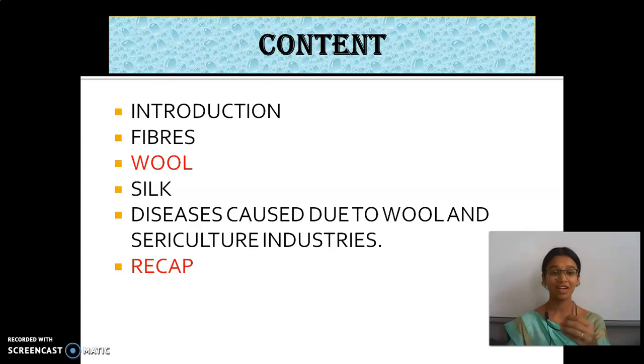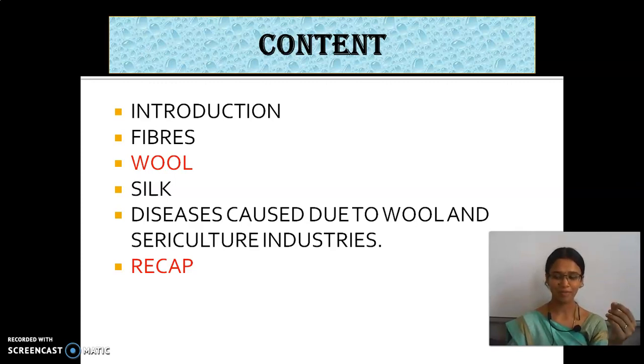We have seen different types of animals which give us wool. What are the synthetic fibers? They are nylon, rayon, terylene.